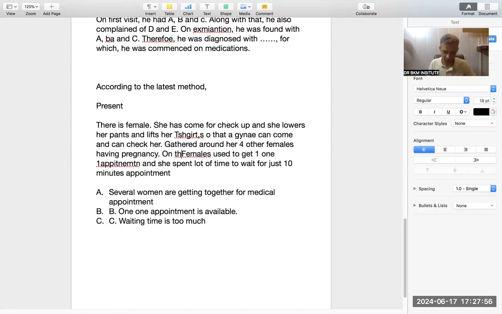Suppose I say on the other hand, now you have only one thing to understand, this is past, used to, second. So this can never be my answer. Even this can never be my answer because a female used to get one-on-one appointment and she spent, it's also in the past, she spent a lot of time to wait just for 10 minutes. Somebody says waiting is too much. Some people choose this, some people choose this.